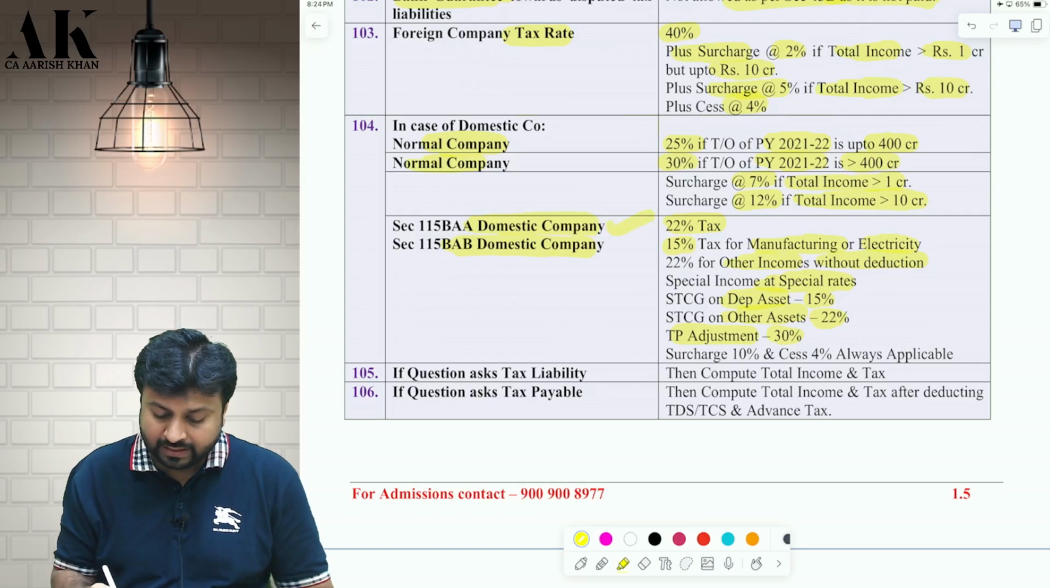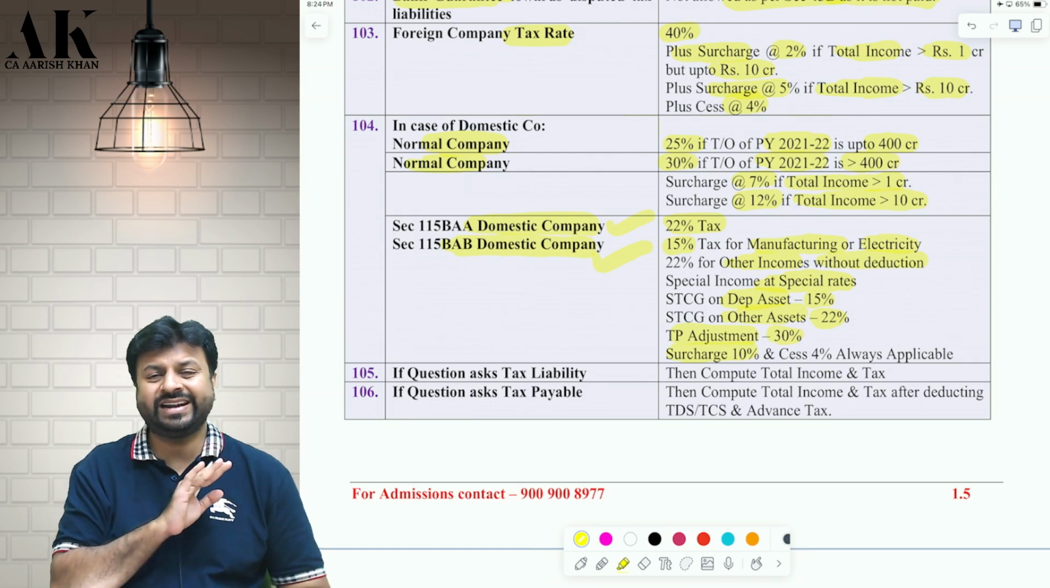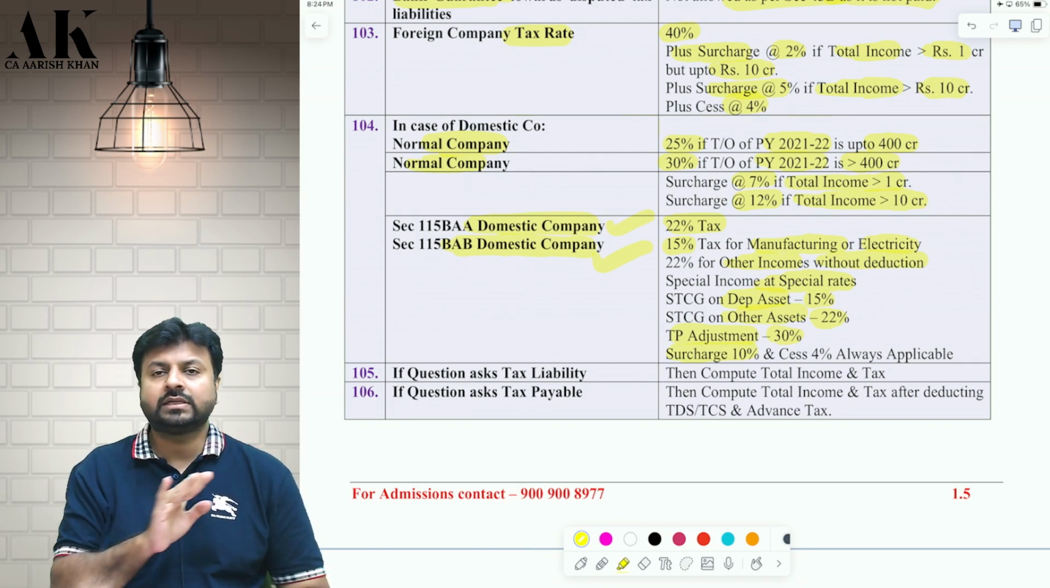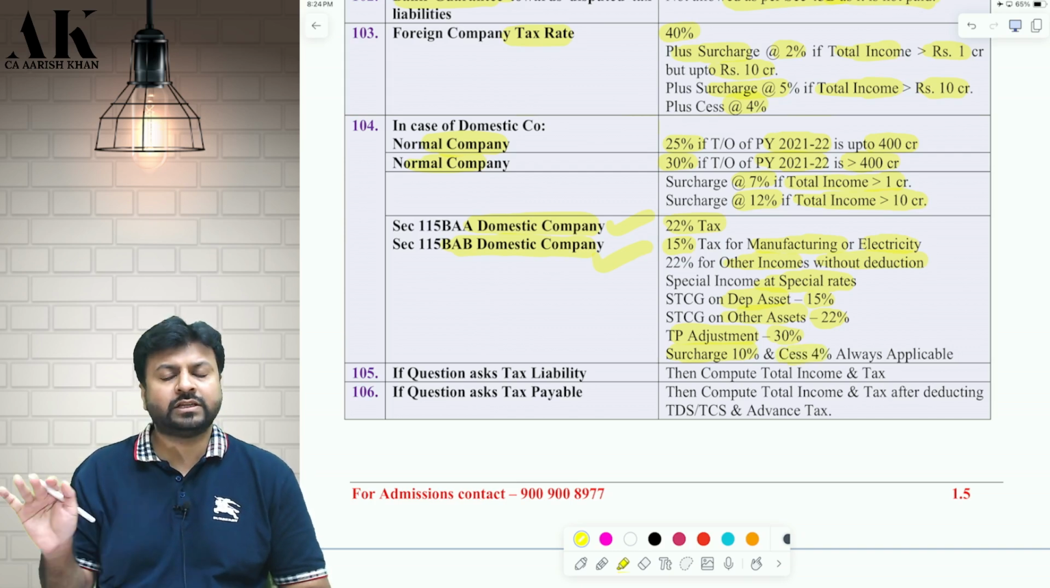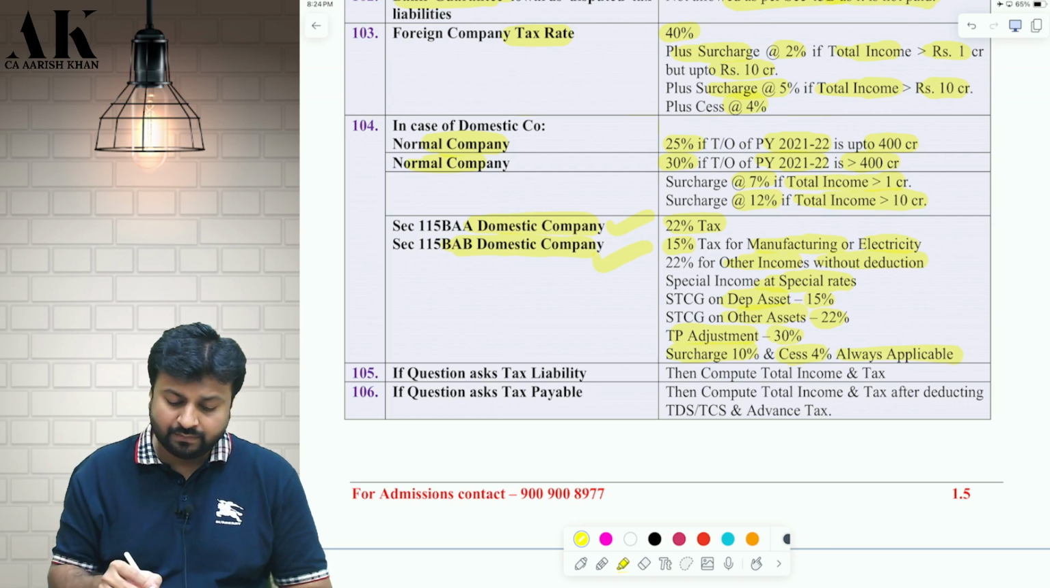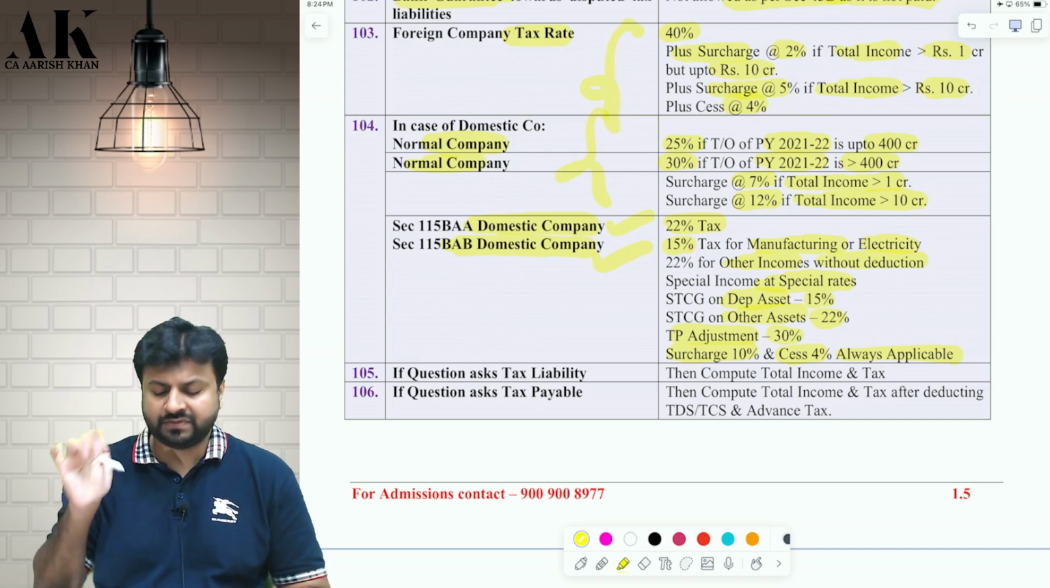And in both 115 BAA and BAB sections, you will be chargeable with surcharge of flat 10% irrespective of income. Surcharge of 10% will always be applicable, and cess of 4% will always be applicable. But for normal companies, surcharge is applicable subject to the income crossing 1 crore rupees.